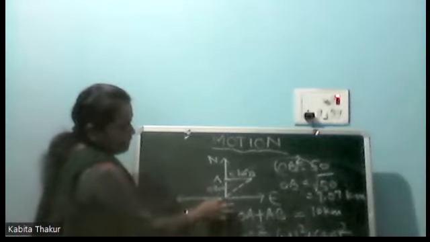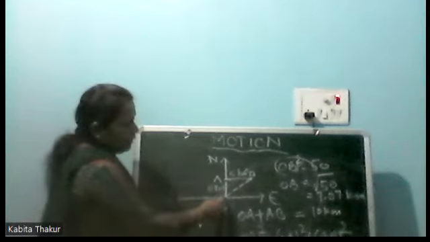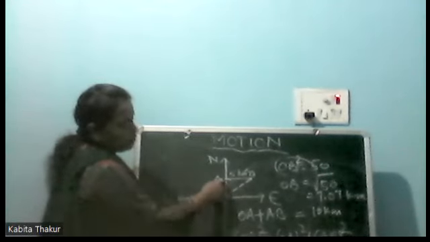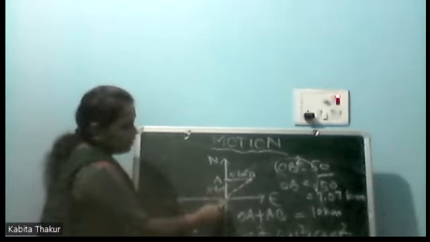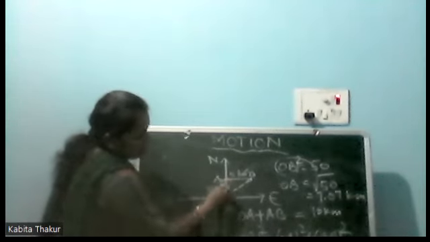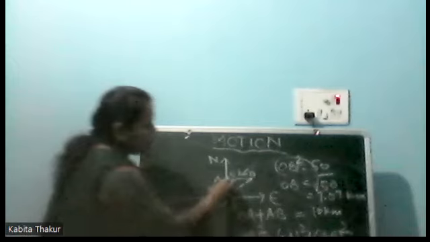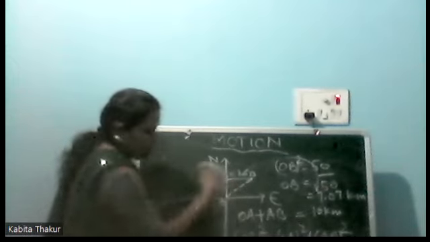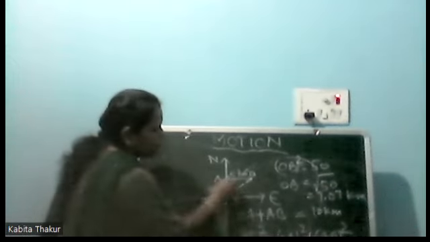This is the displacement, okay? Is it clear to you all? Yes, ma'am. What we are saying is that the boy starts from the initial point O. He travels towards north 5 kilometers. So here we have marked point A in the north direction, that this much distance is 5 kilometers. Again the boy turns to his right side and moves 5 kilometers. So this one is 5 kilometers again.